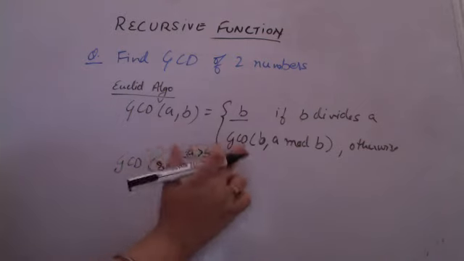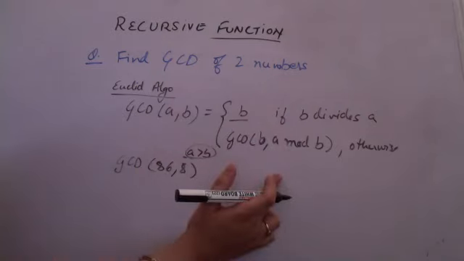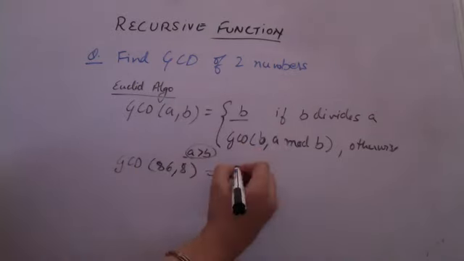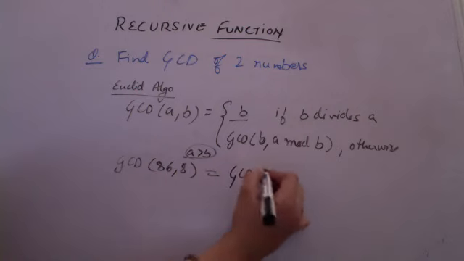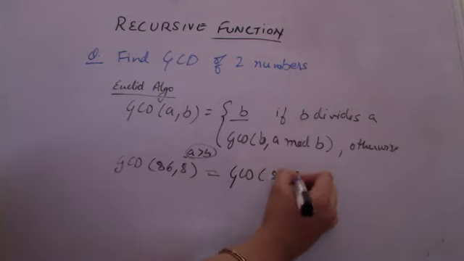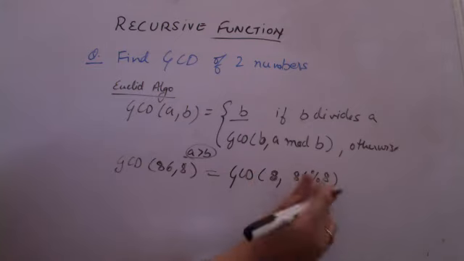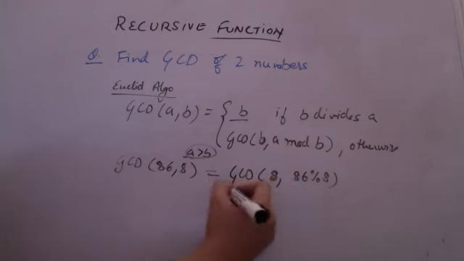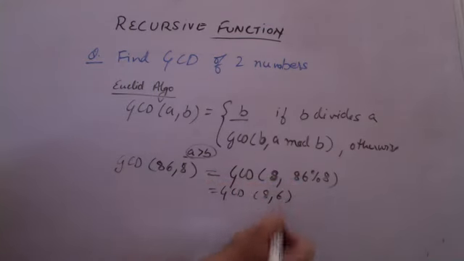Second case, I have to recursively call GCD for b comma a mod b. So I am calling GCD for 8 comma 86 remainder 8. What is the remainder of 86 and 8? What is the remainder? Give me an answer, please. 6. So 8 comma 6 is coming.